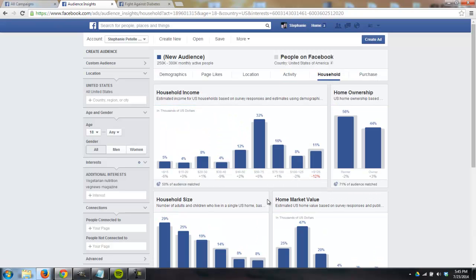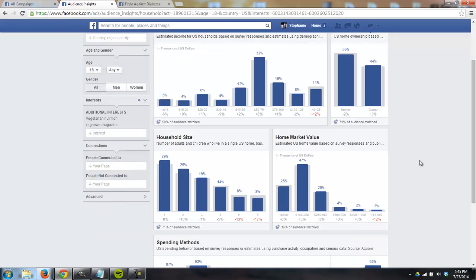Here we can see the median income, 50 to 75, that's about average. Are they renters or owners? People who are owners have a little bit more money, keep that in mind, in just the average case. So there are more buyers than renters. That's something good to know. Home market value, nothing we really care about.